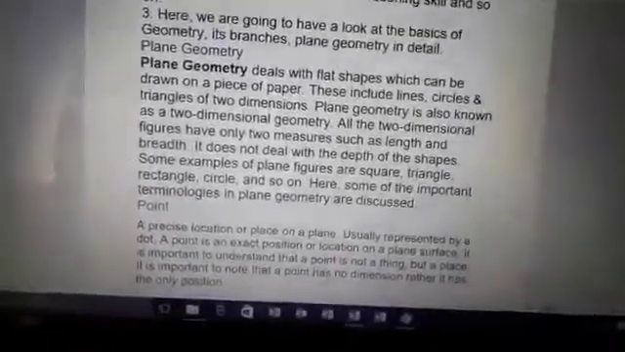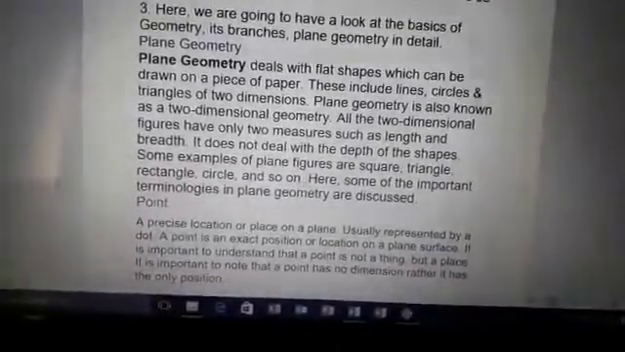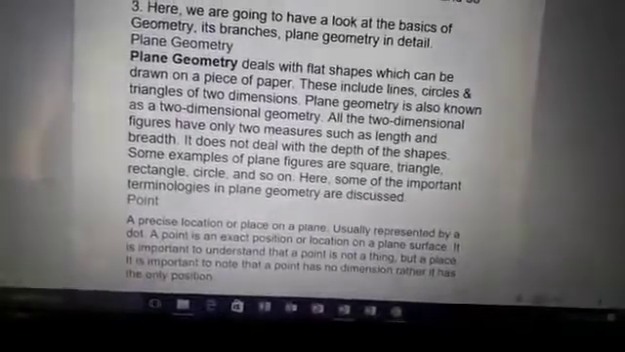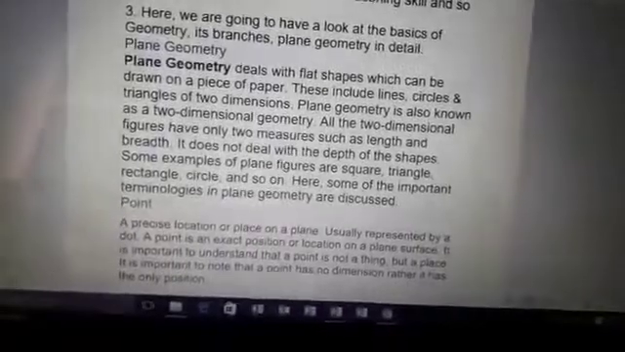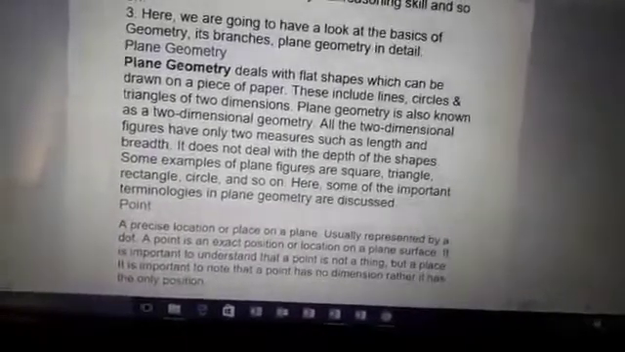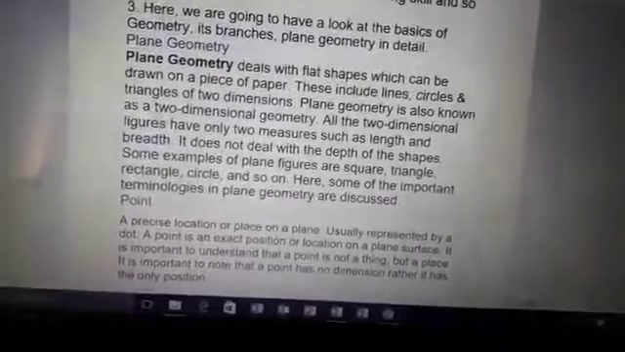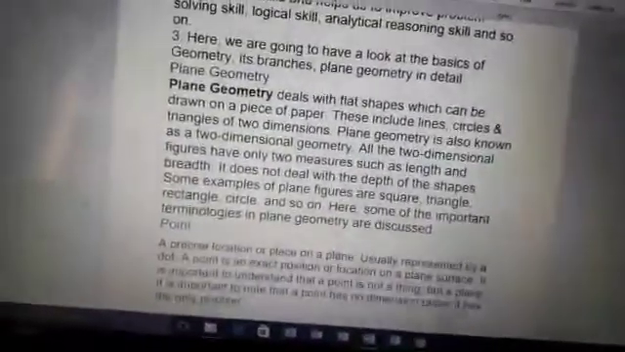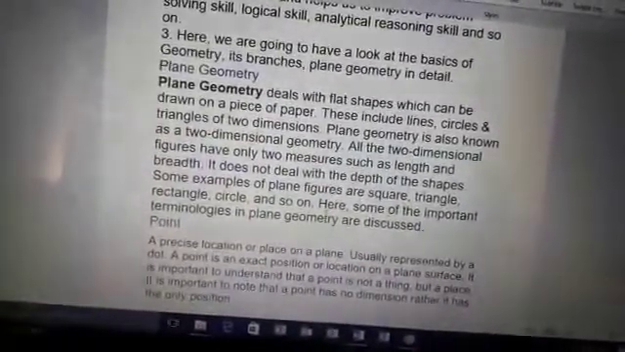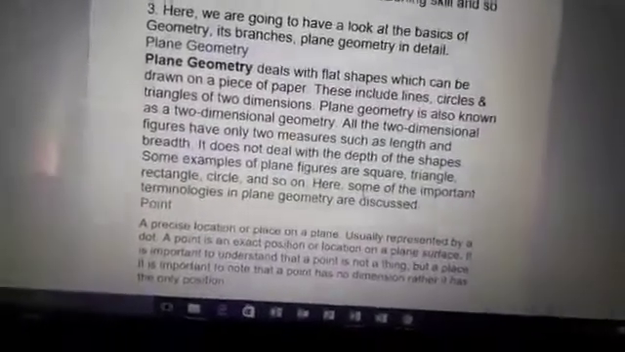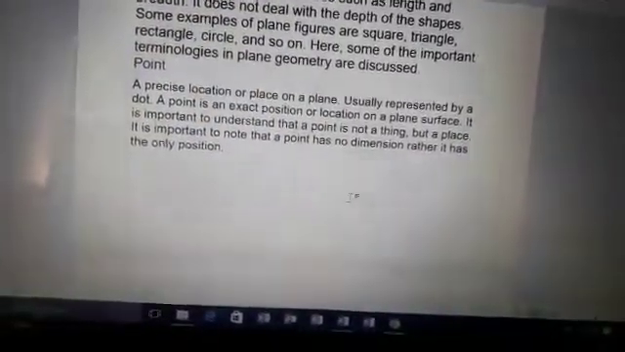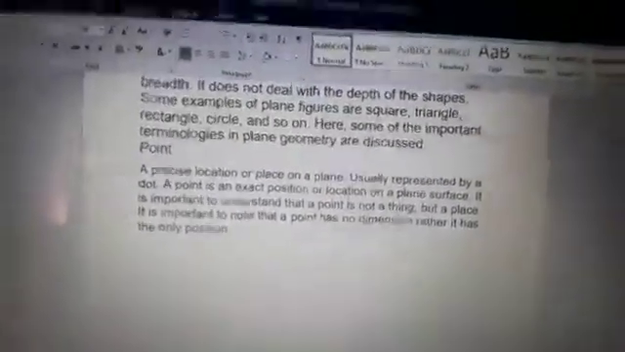Then what is a plane? All two-dimensional figures have only two measures, such as length and breadth. We call this figure a plane surface when it has only length and breadth but no depth, meaning the third dimension must not be there. Some examples of plane figures are squares, triangles, rectangles, circles, and so on. One by one we will discuss the figures that we can make on the plane.